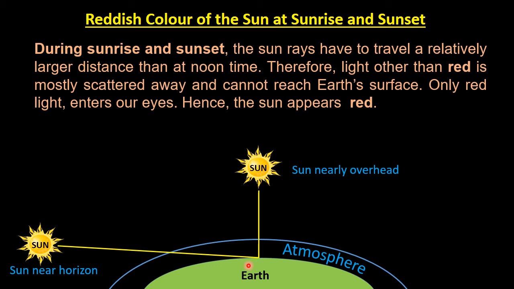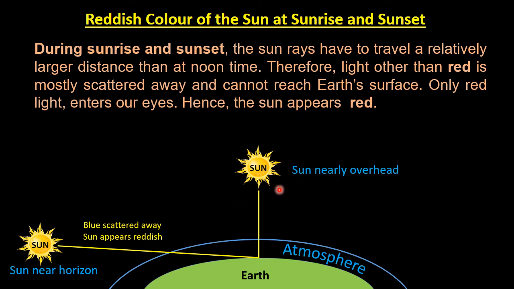Now during sunrise and sunset, the sun rays have to travel a very larger distance. And while covering the large distance, the blue color will be scattered away and only the red color will be able to reach the surface of the earth. So because of this reason, during sunrise and sunset, we see the color of the sun red.